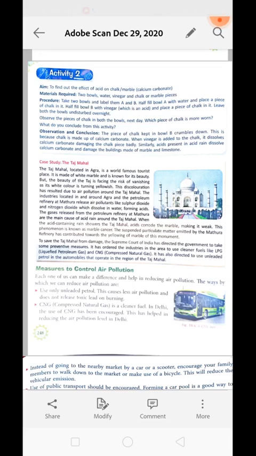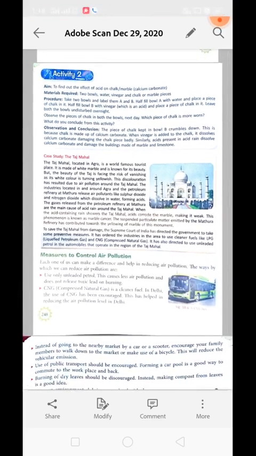This is because chalk is made up of calcium carbonate. When vinegar is added to the chalk, it dissolves the calcium carbonate, damaging the chalk pieces badly. Similarly, acid present in acid rain dissolves calcium carbonate and damages buildings made up of marble or limestone.